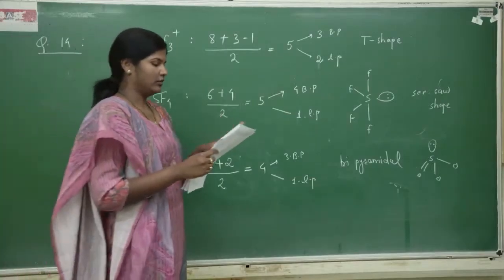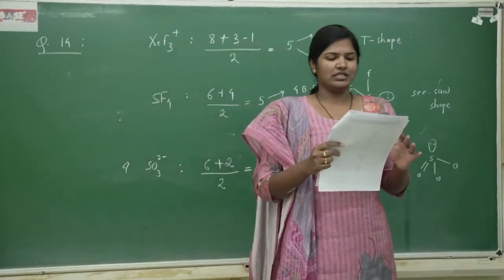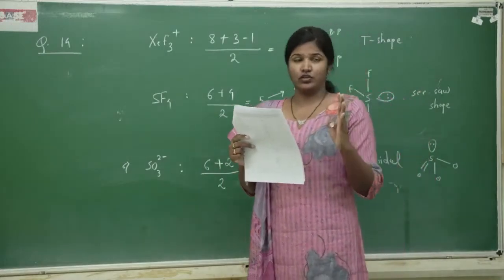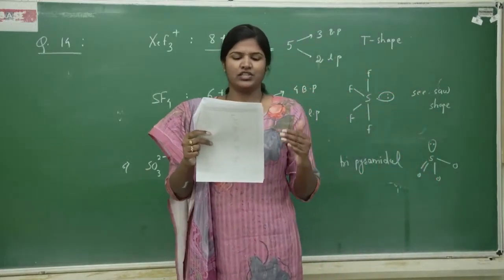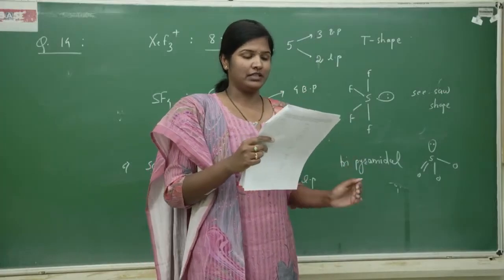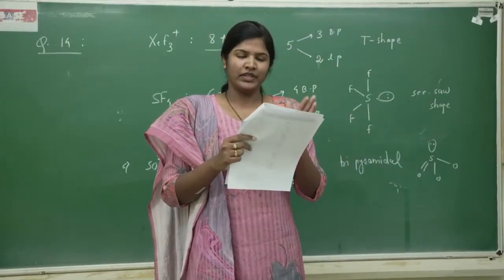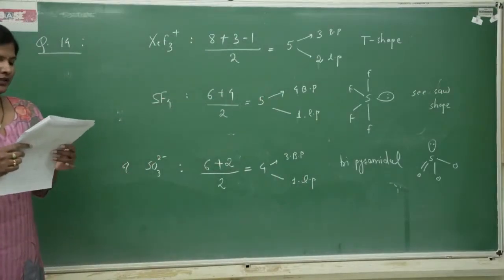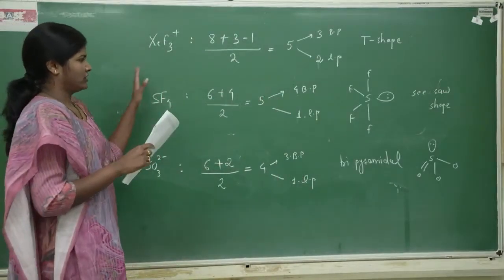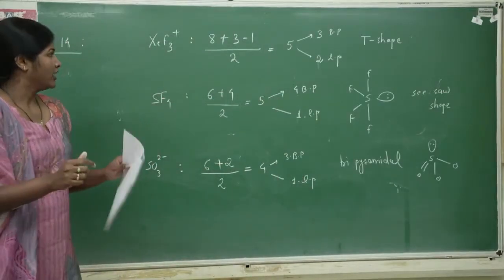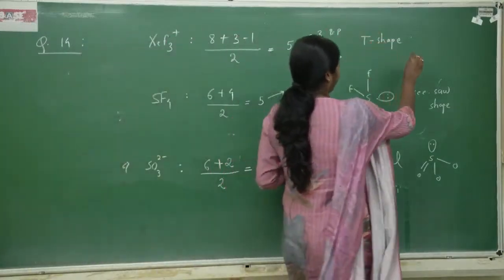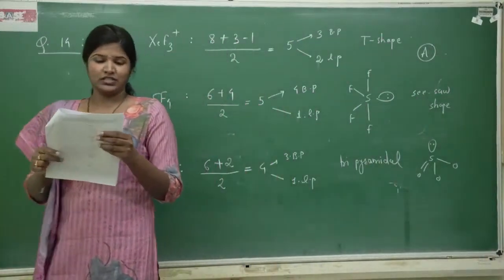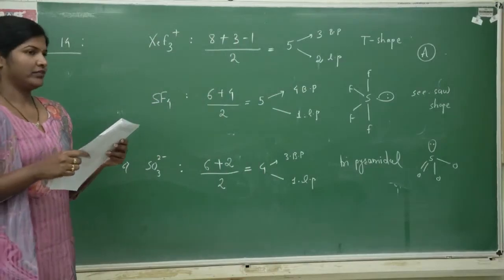Okay, so we discussed all the molecules which are given in the question. Now the question says, list 1, you can see here in the question. List 1 has 4 options: seesaw, T-shape, trigonal pyramidal and square pyramidal. And list 2 has how many of these have the particular shape, right? So if you just look at all the shapes and match, we will get option A. Because we have one seesaw, right?